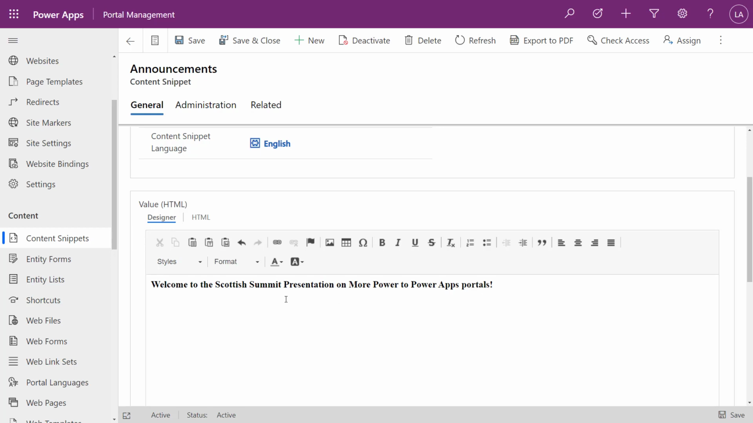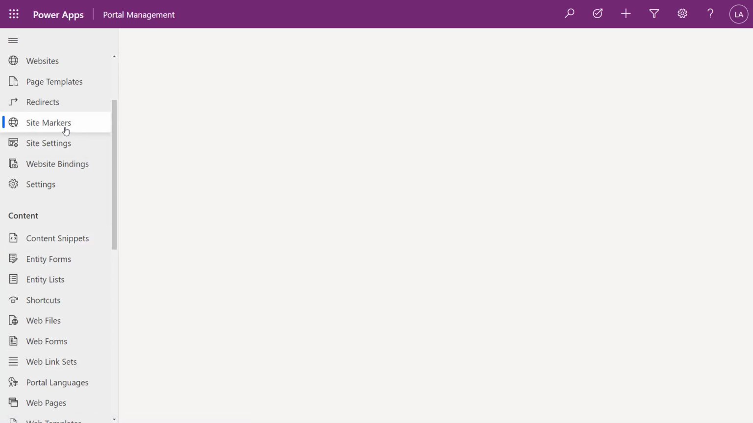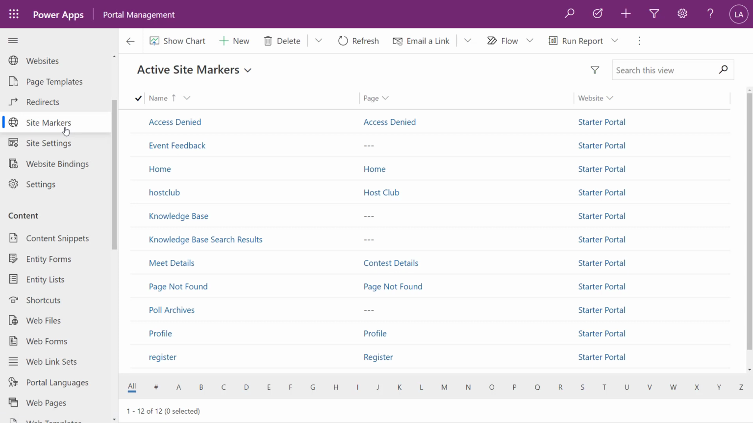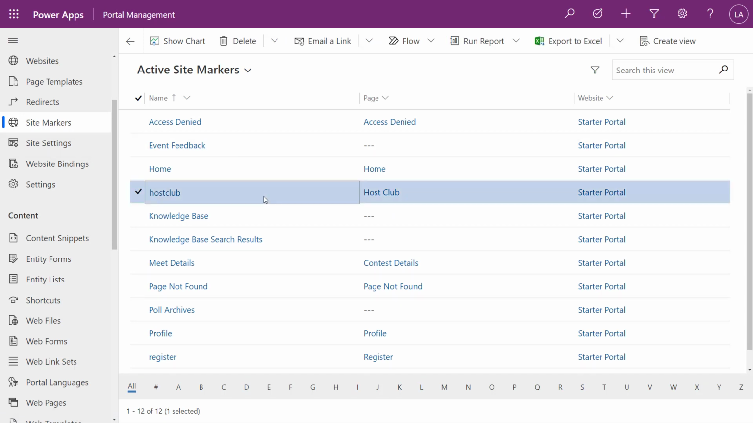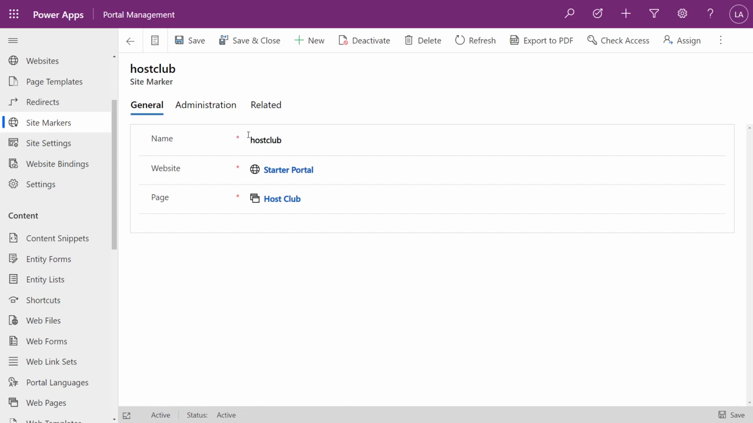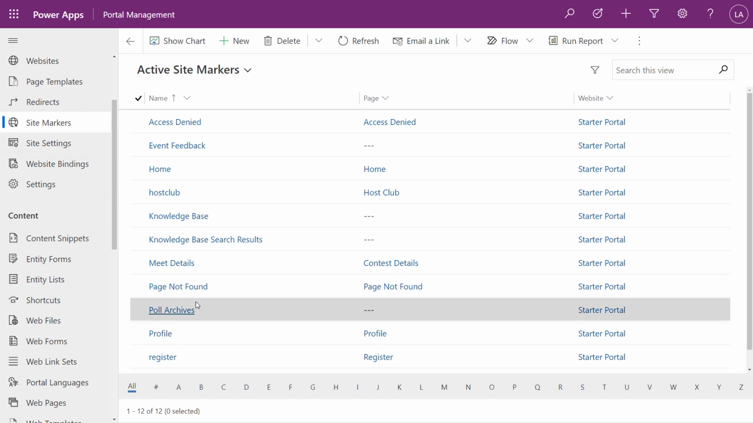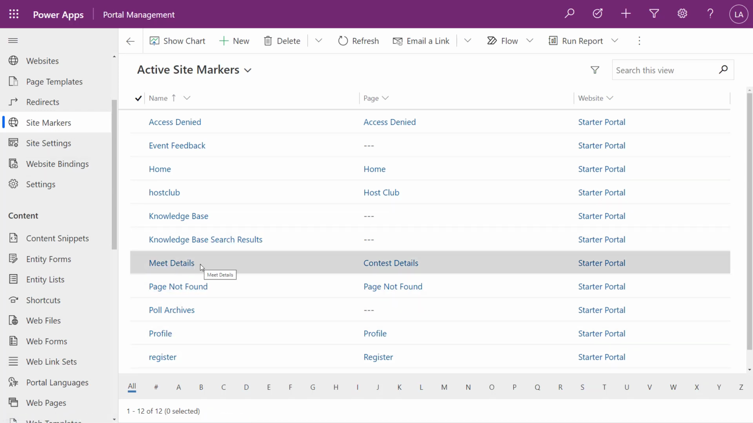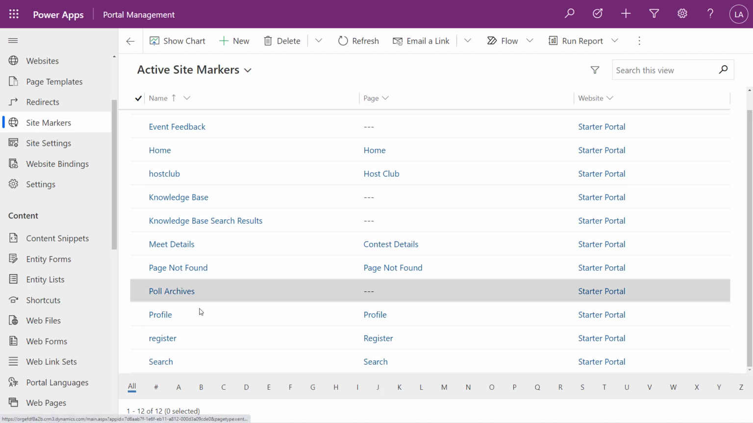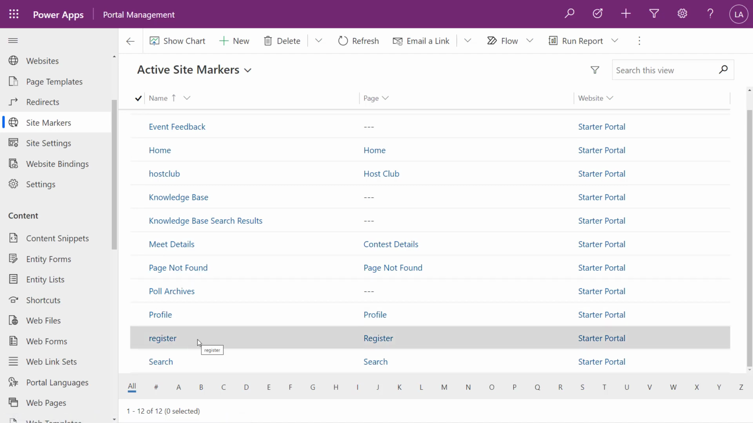So we're going to take a look at this. So remember content snippets. The other thing is site markers. Site markers are really pointers to web pages. Remember we were able to drill down into the host club. So here I have a site marker called host club, and it's linked to a page. That page has an entity form on it, or a form component showing that host club information. We have a couple more site markers, one going to the meet details and another one going to the registration as well. So we've created some site markers there, and we've begun to piece these things together.